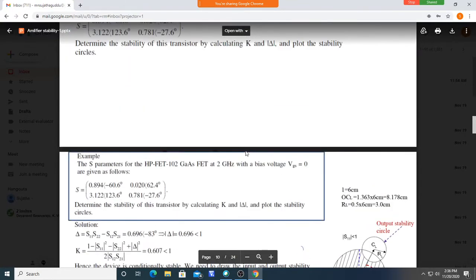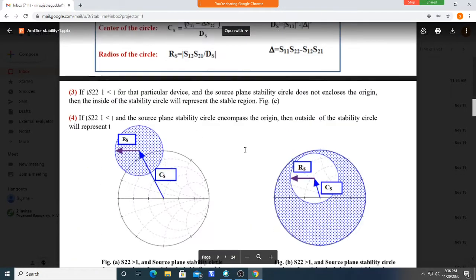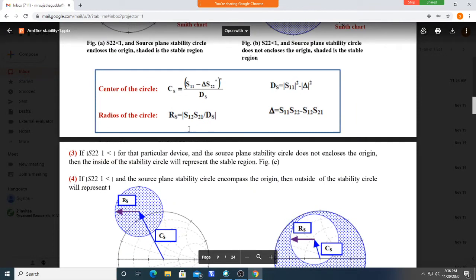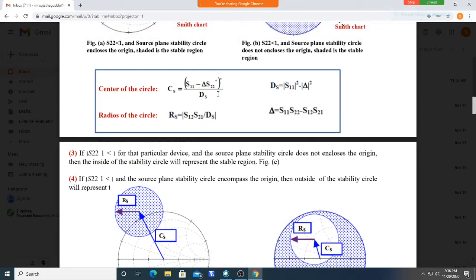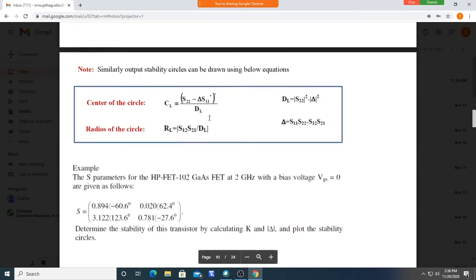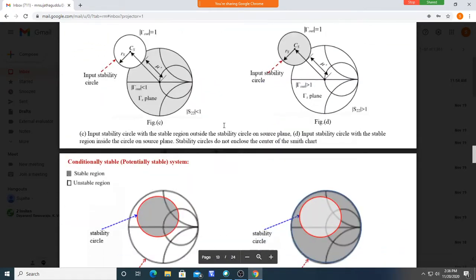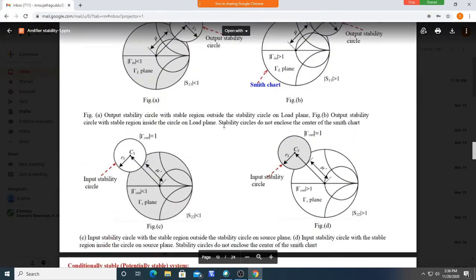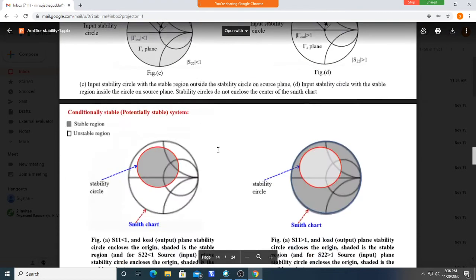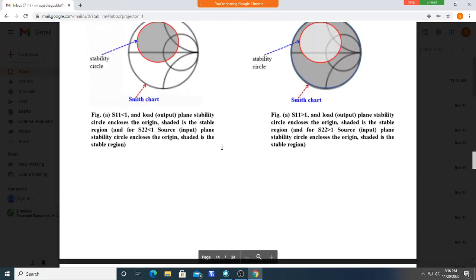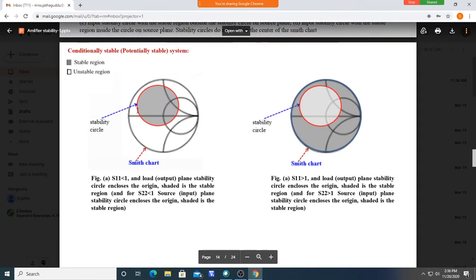Taking these values CS and RS in the equation, we get values based on the S parameter. We will be getting some values. Now we have to draw the circle. I told you how to draw the circle. Using that method, the circles may be inside the Smith chart.